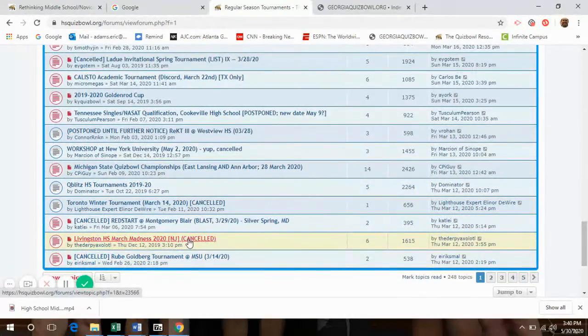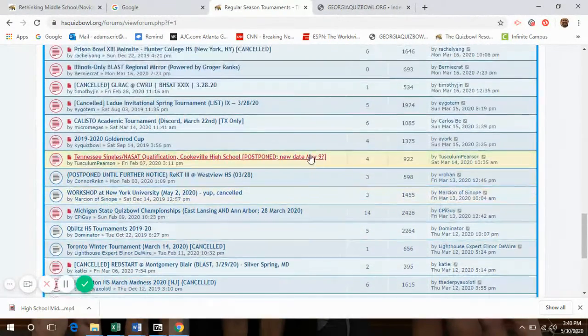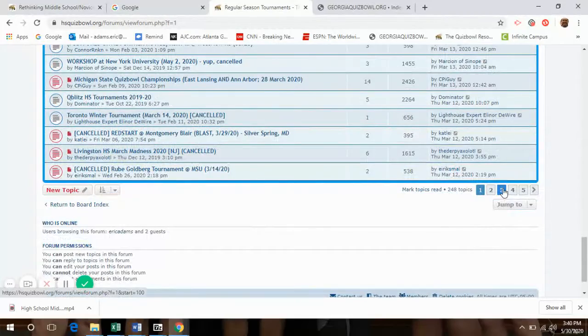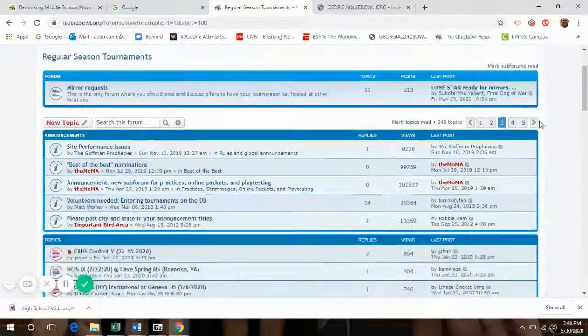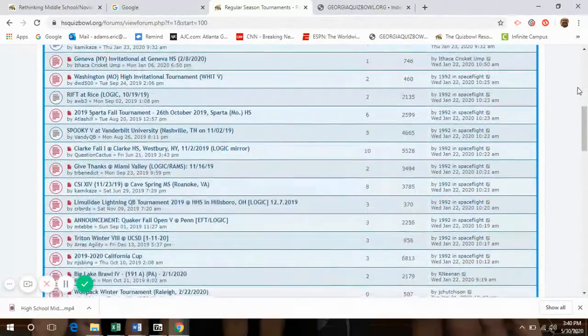A lot were canceled because of obviously the pandemic, but as you can see, a little bit older, let's go to page 3, a little bit older. You can see here's the announcement of that tournament at Vanderbilt, hosted on that same question set. Here we are, the Roanoke tournament that we attended.